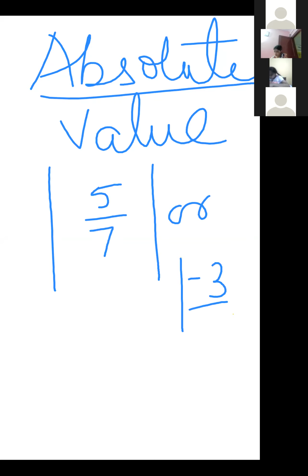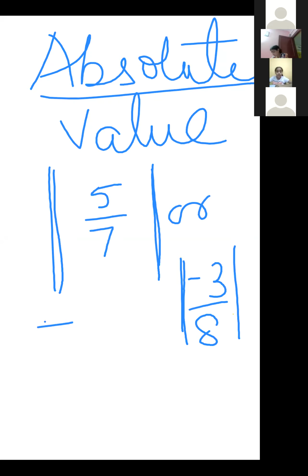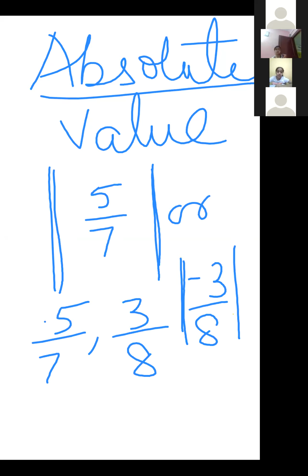So any number in between, suppose this is 5/7, or if I write -3/8, whatever is written between these two lines, these are the lines of absolute value. So the answer is always positive. So for 5/7, the answer is 5/7, and for -3/8, when we take it out, the answer is 3/8. The minus is removed.